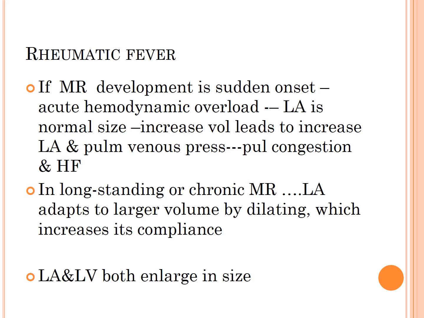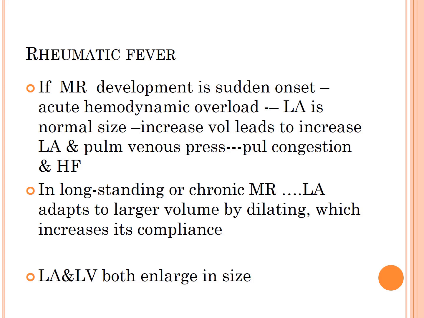Whereas if the mitral regurgitation is long-standing, not acute but slowly progressing, then the left atrium adapts to the larger volume of blood by dilating. It gets time to dilate in size, which increases the compliance, and there is no increase in pressure leading to heart failure.